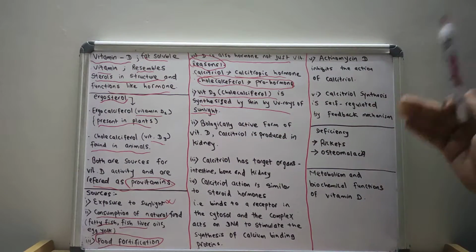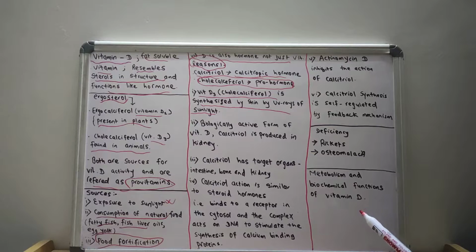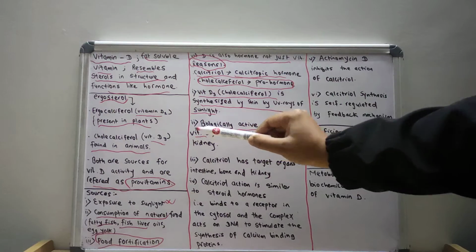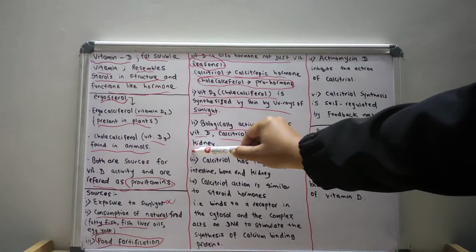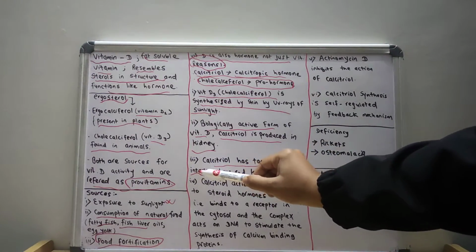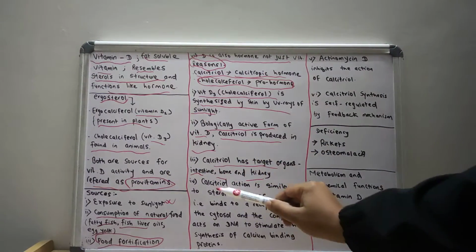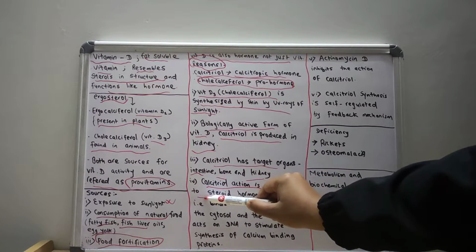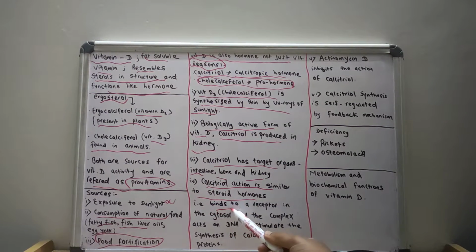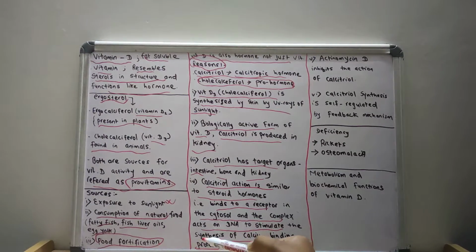This process I will discuss in detail in the metabolism of vitamin D. Another reason is that the biologically active form of vitamin D, calcitriol, is produced in the kidney. And calcitriol has target organs like intestine, bone, and kidneys. The calcitriol action is similar to steroid hormones. That means calcitriol binds to a receptor in the cytosol, and the complex acts on the DNA to stimulate the synthesis of calcium binding protein.